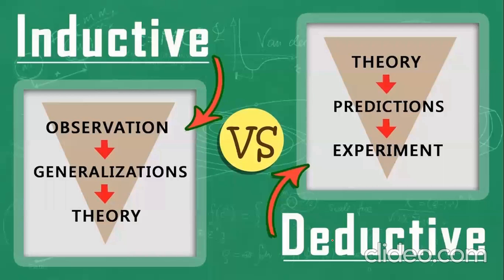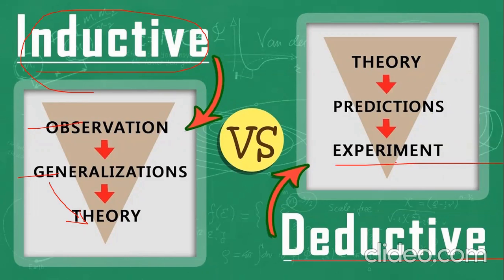Because the question comes in any form. So when I'm talking about the inductive approach, it starts with an observation, which comes to a generalization, that is a statement, through which the theory is based. At the same time, when we go for the deductive approach, it starts with a theory, okay? It comes to a prediction, and then with the help of what? With the help of experiment. That is, it comes to a specific thing when it is narrowing down.